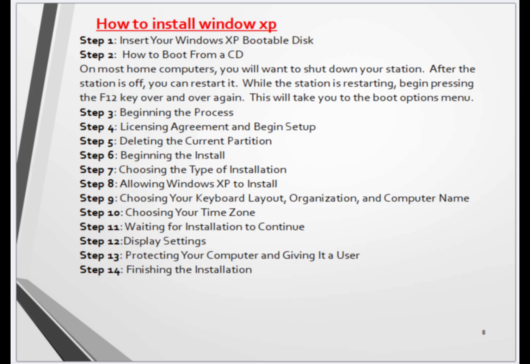Step 9. Choosing your keyboard layout, organization, and computer name. Step 10. Choosing your time zone. Step 11. Waiting for installation to continue. Step 12. Display settings. Step 13. Protecting your computer and giving it a user. Step 14. Finishing the installation.